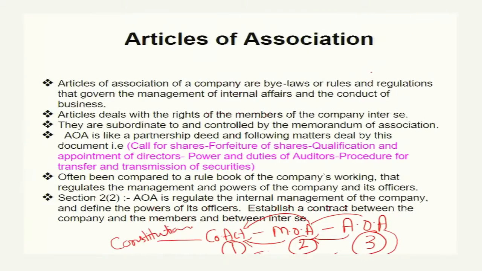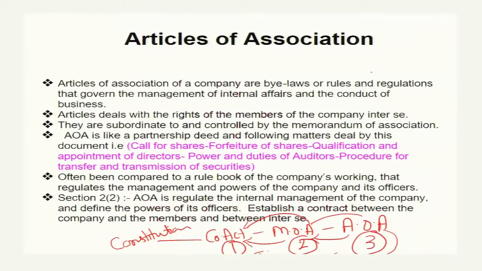So every law introduced either by a state legislature or the parliament is bound to maintain a harmonized relation or consistency with the Indian Constitution. On the same pattern, the Constitution provides the basis for the Company Act, the Company Act for the memorandum of association, and the memorandum of association for the article of association.